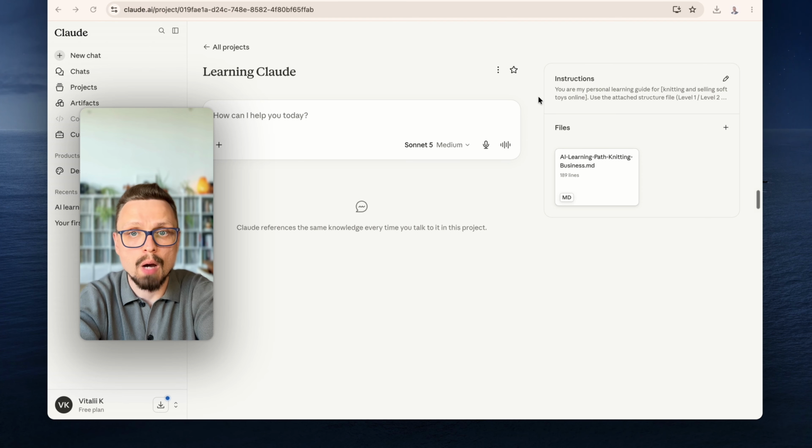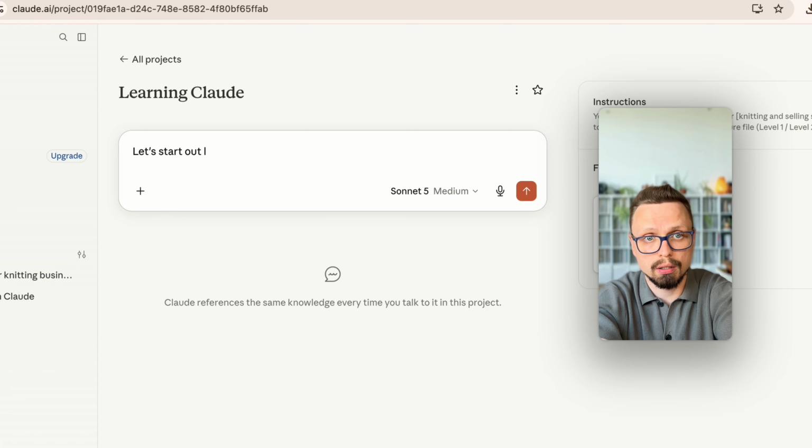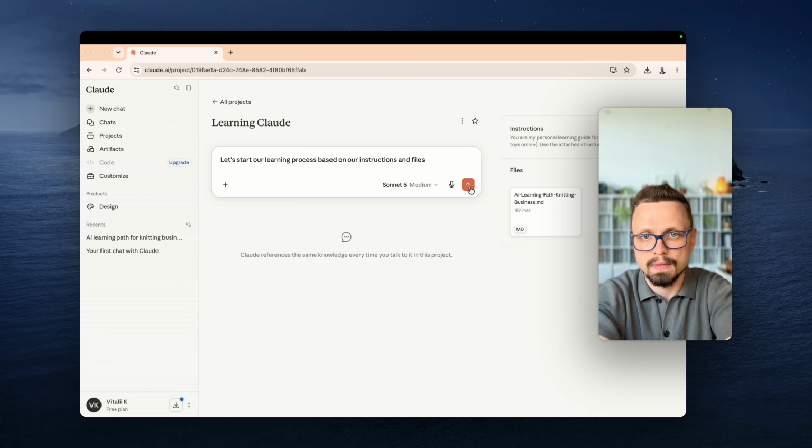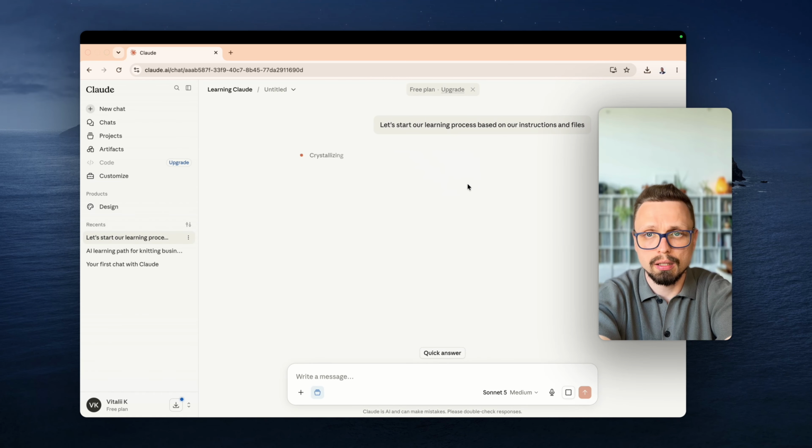Let's start our learning based on our instruction and files. We have just one file, but if you have a couple of files, you can also add here an HTML file and etc. Okay, so press and let's see what we will receive now.